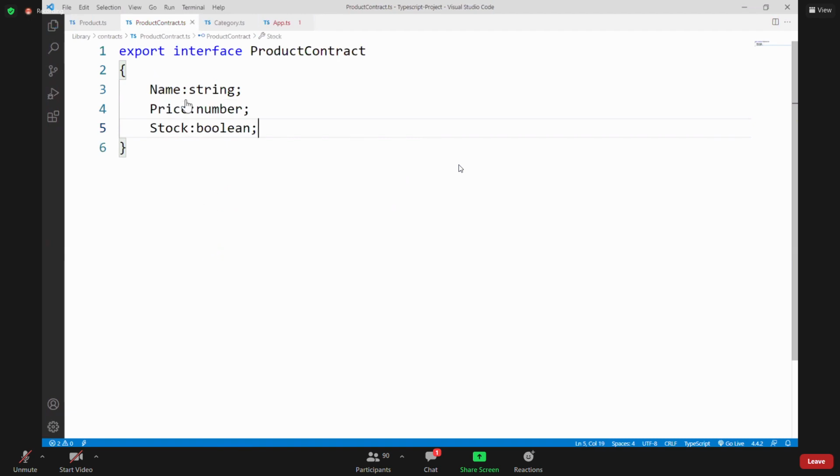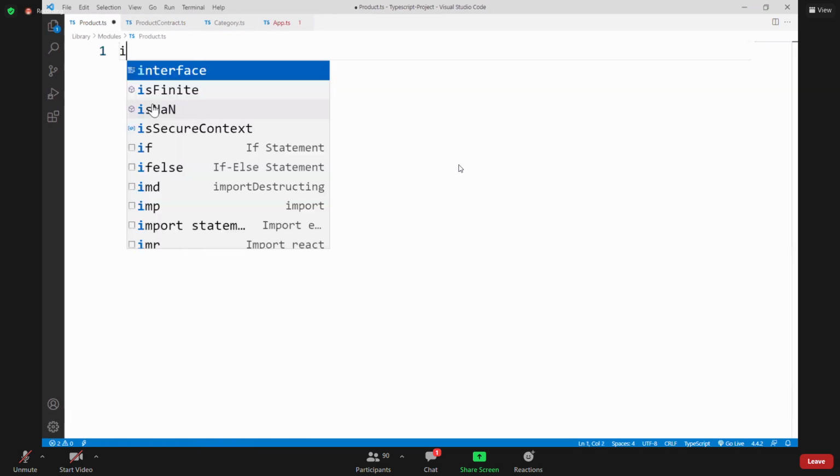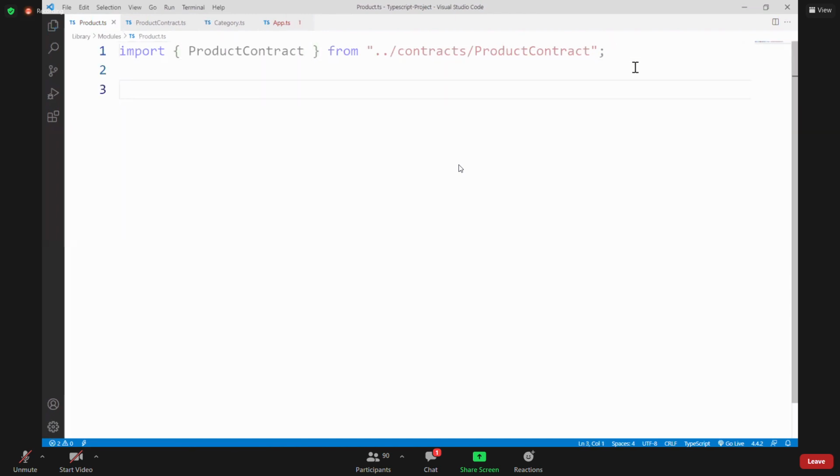Now we need to import this contract and use it in our product module. We haven't marked it as default, so we have to import product contract from contracts. Now I am designing a product object here, TV.